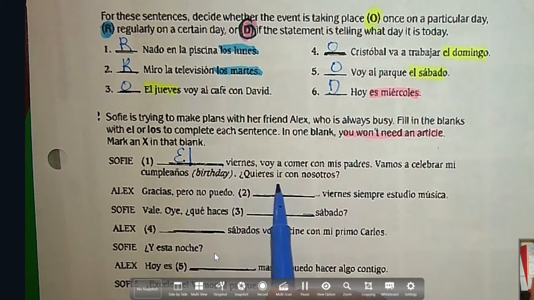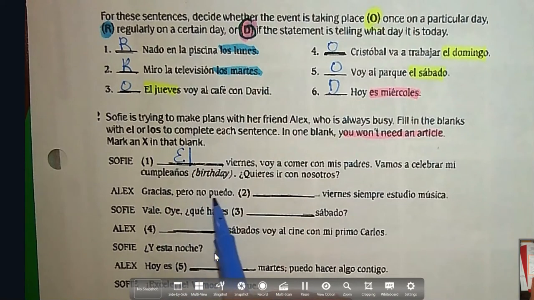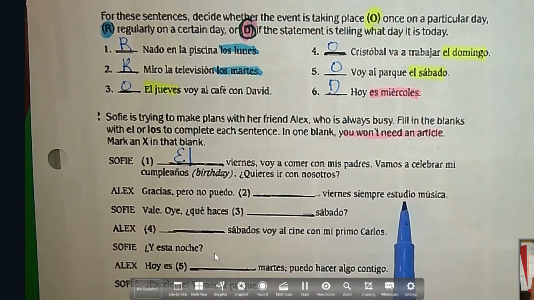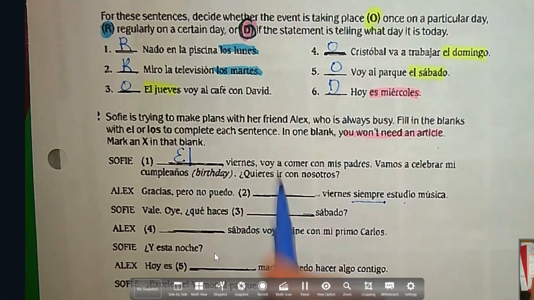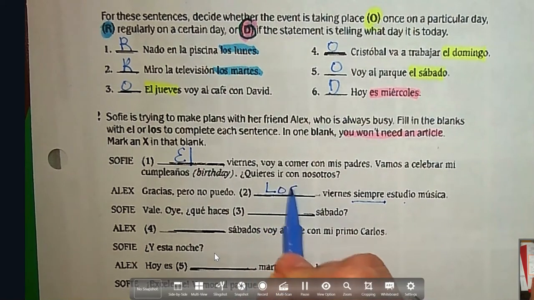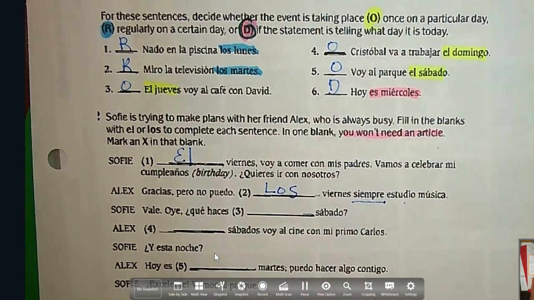Okay, ¿quieres ir? Do you want to go with us? Gracias, pero no puedo. So we're saying thank you, but I cannot. Blank Friday or blank Fridays, I always study music. Always study. So that indicates that she does it every Friday. So we're going to say on Fridays. So we got to make it plural. Los viernes. I want you to try the next on your own. Pause me and then we'll check.